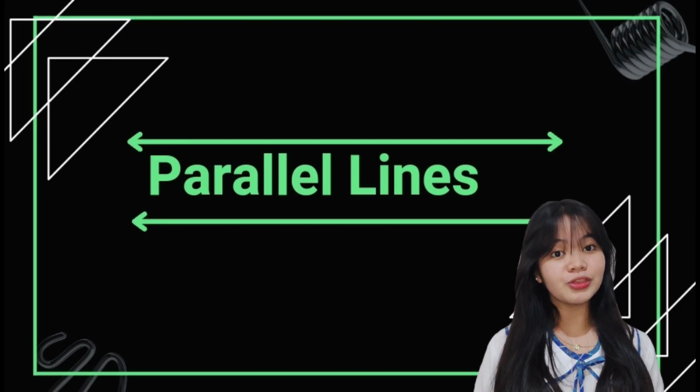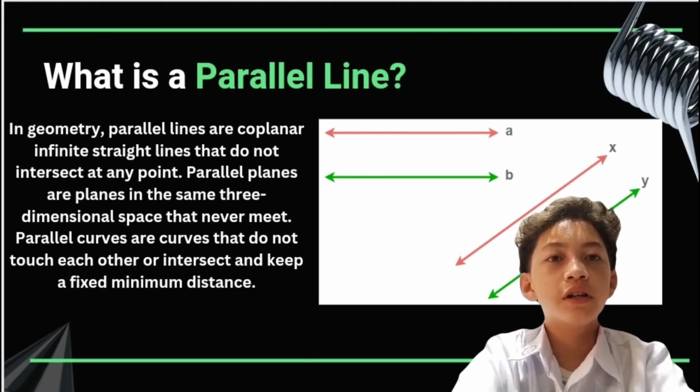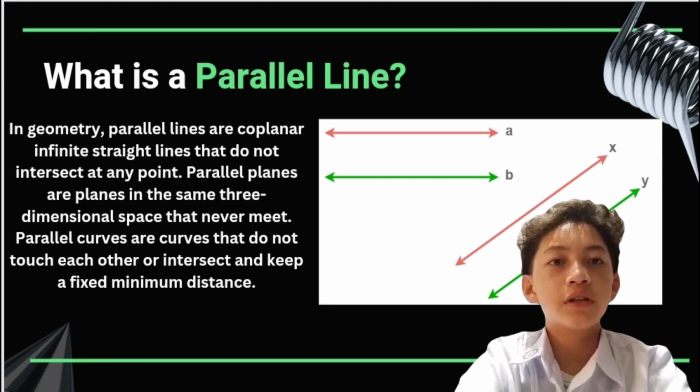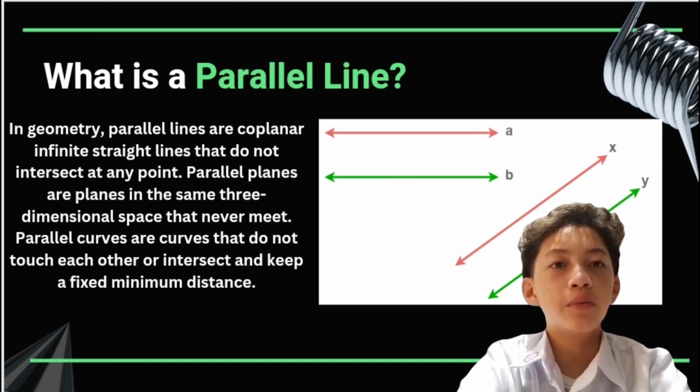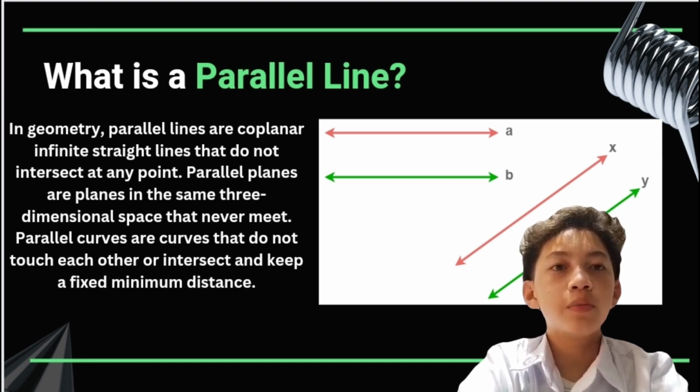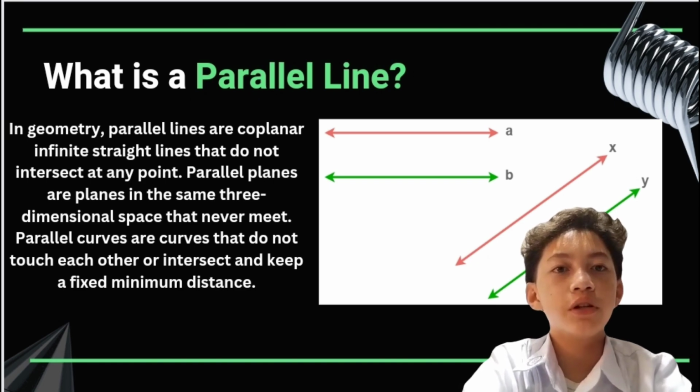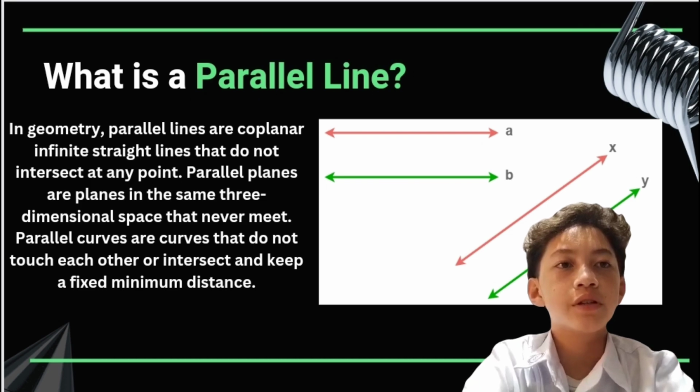And let's move on to parallel lines. In geometry, parallel lines are coplanar infinite straight lines that do not intersect at any point. Parallel planes are planes in the same three-dimensional space that never meet. Parallel curves are curves that do not touch each other or intersect and keep a fixed minimum distance.